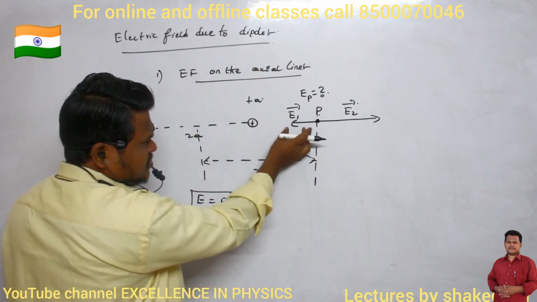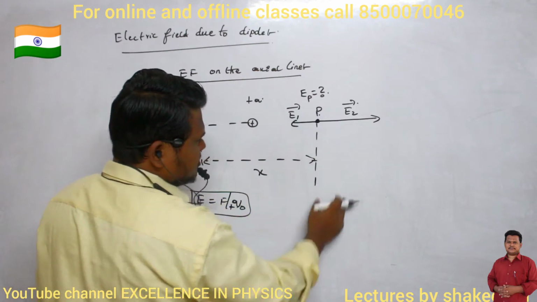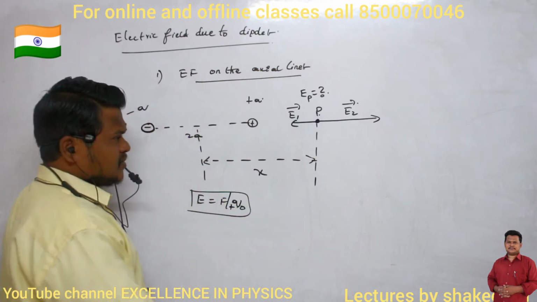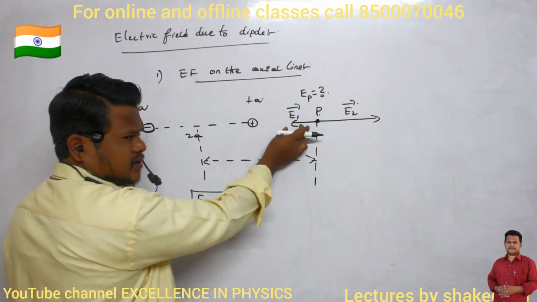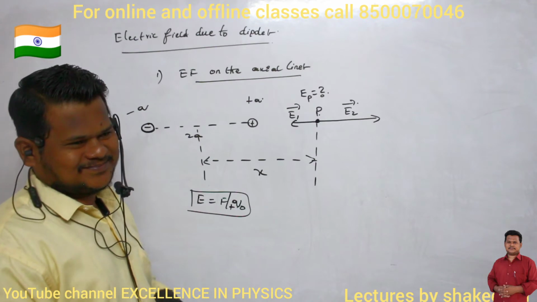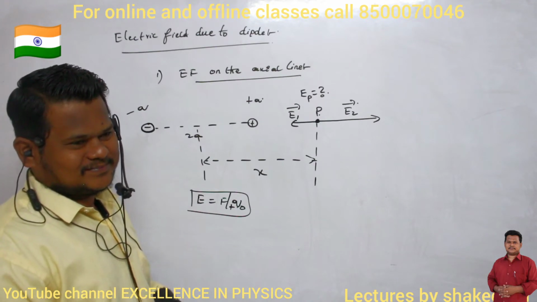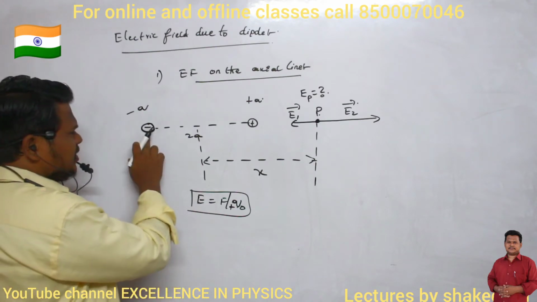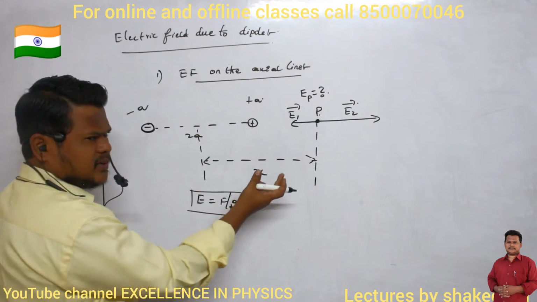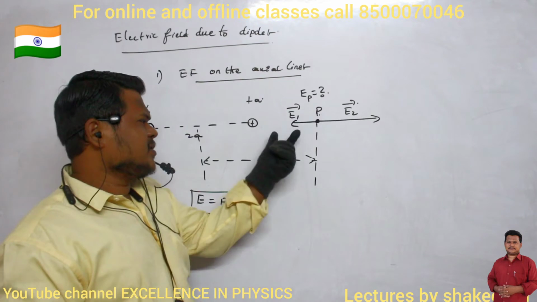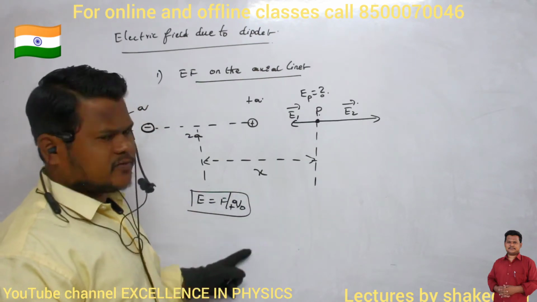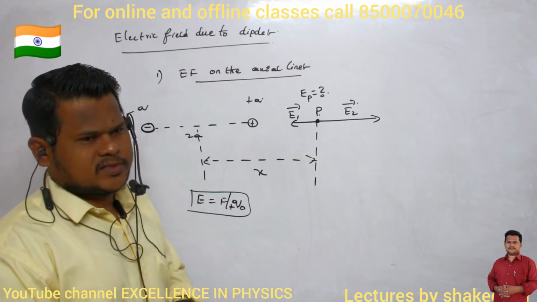This one I have represented by a smaller vector, and this one by a bigger vector. What is the reason? The distance between the negative charge and this point is very large, no? So the force experienced will be smaller. If the force experienced is smaller, the electric field also is smaller, because electric field is nothing but force experienced per unit test charge. Clear?